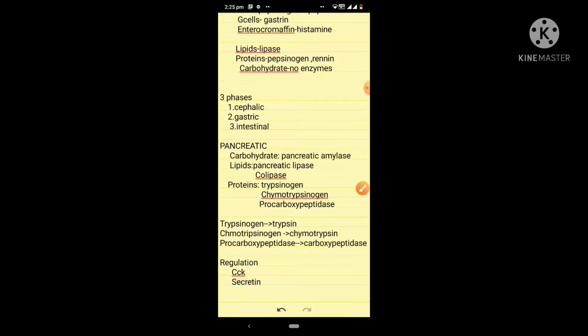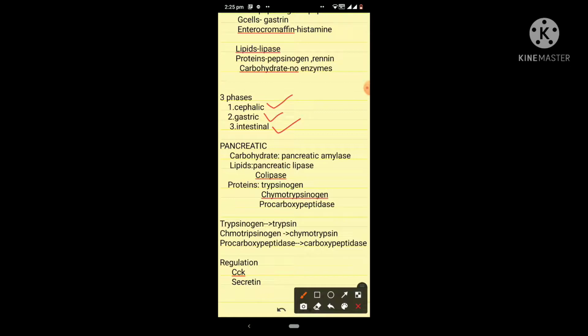Now, how is this gastric secretion regulated? There are three phases of gastric secretion. They are the cephalic phase, gastric phase, and intestinal phase. Now, first the cephalic phase. In the cephalic phase, 28% of the gastric secretion occurs. Under this phase, gastric secretion will occur by seeing, thinking, or even talking about the food. There is no need for even taking the food.